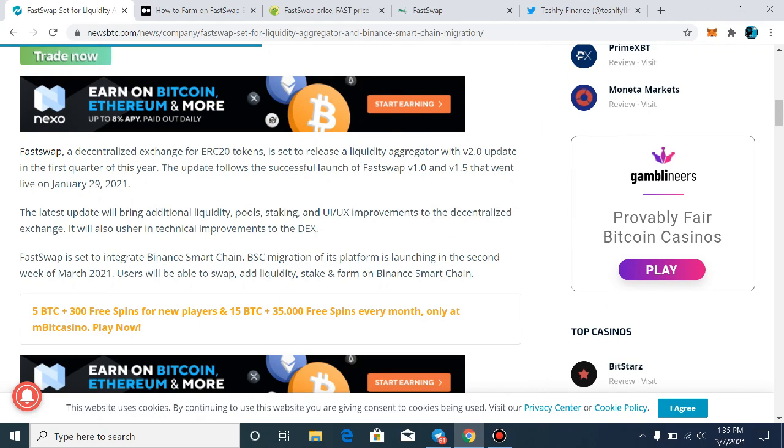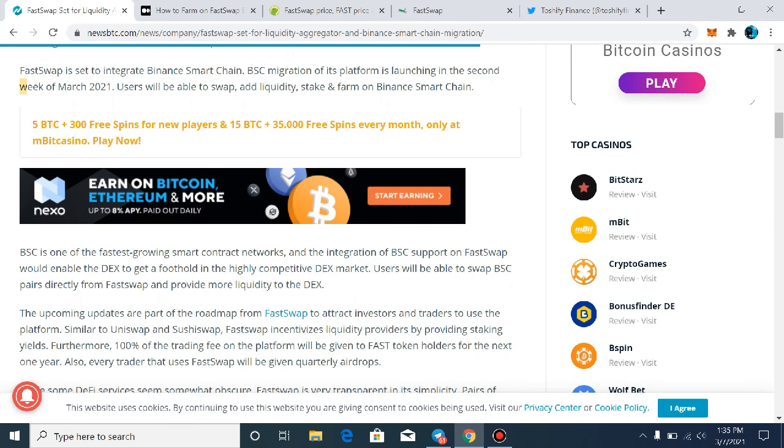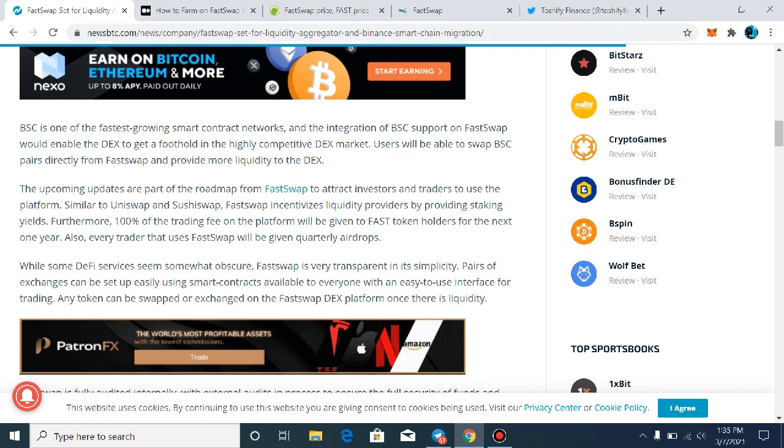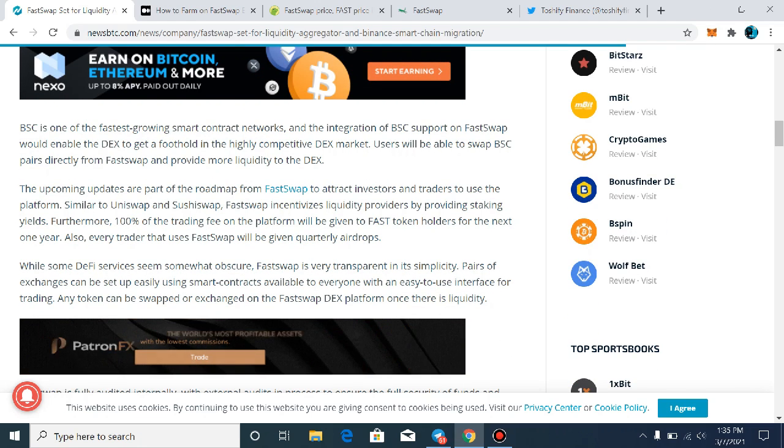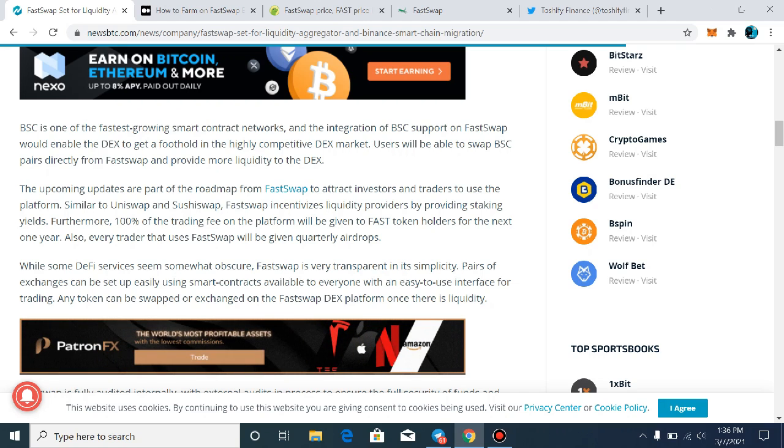FastSwap, a decentralized exchange for ERC20 tokens, is set to release a liquidity aggregator with the V2 update in the first quarter of this year, in March 2021. Here you can see that in the second week of March 2021 users will be able to swap, add liquidity, stake and farm on Binance Smart Chain. We all know about the BSC. At this time it is also a huge competitor for Uniswap.